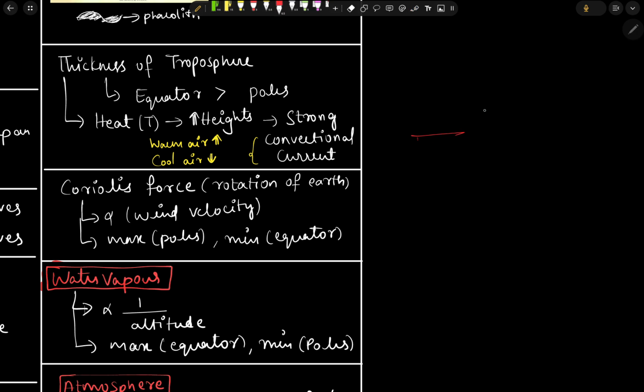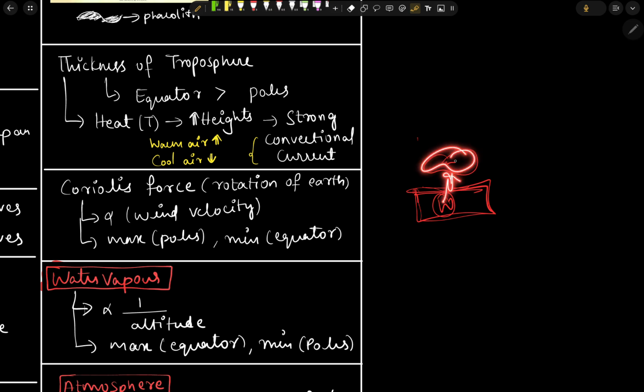As the equator gets more insolation compared to the poles, the landmass at the equator warms up, and the air above it will receive the heat from the landmass.